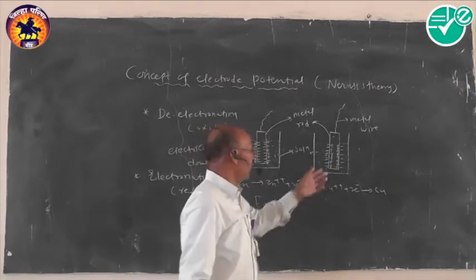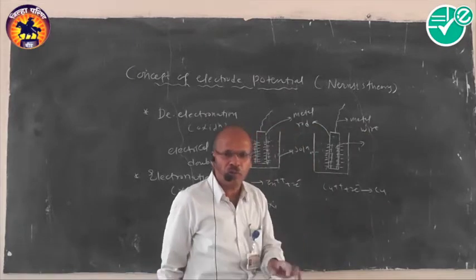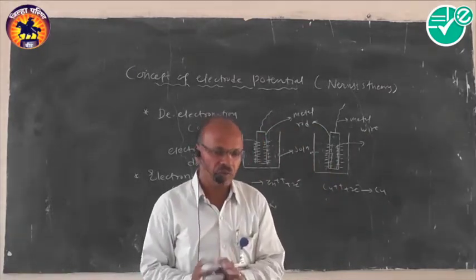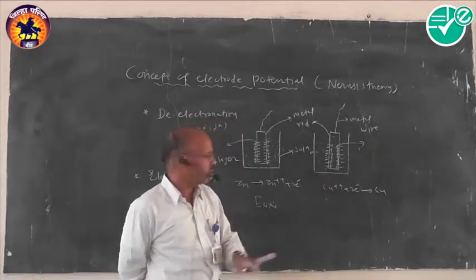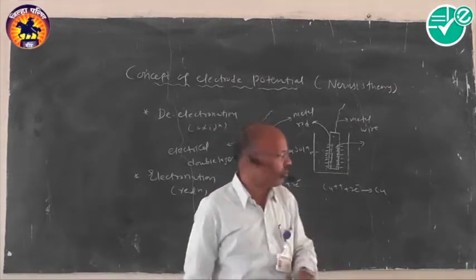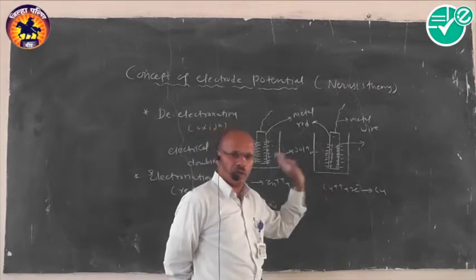Again an electrical double layer forms, developing an electrostatic force of attraction. The same attractive forces are called electromotive forces, or potential differences. This is the second origin of electrode potential.